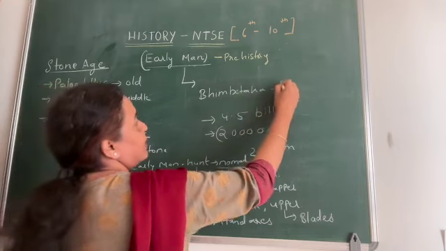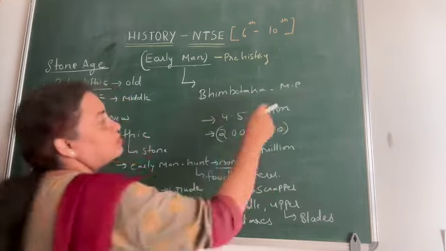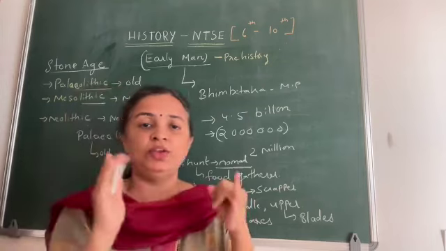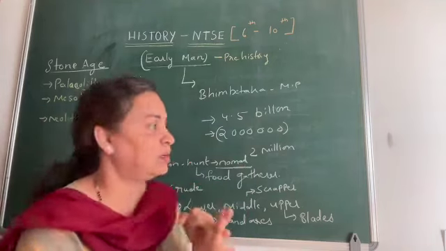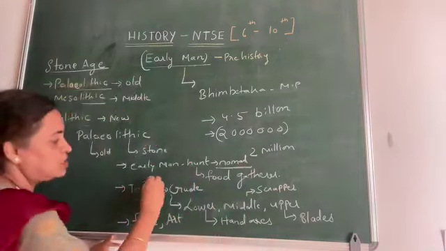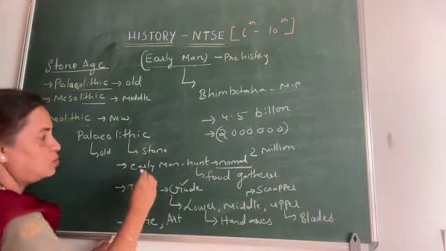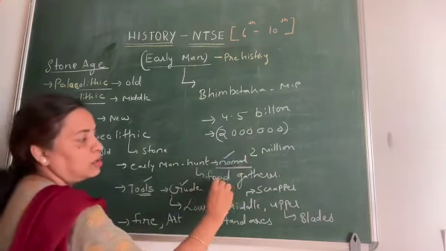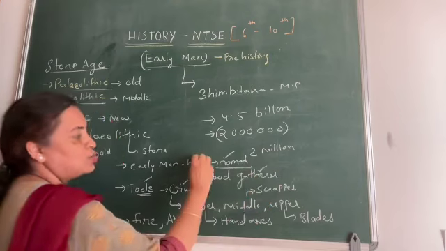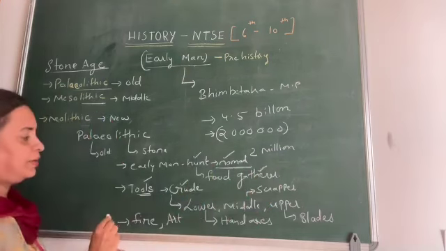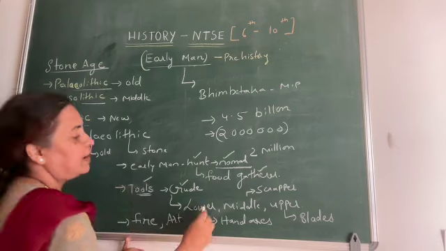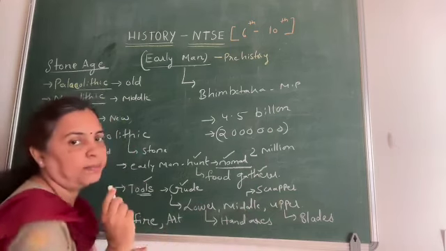So he knew fire, he knew artwork, he also knew how to make tools. They were all crude. He used to be a nomad. He could do food gathering, and he used to hunt. And the Paleolithic age is divided into lower, middle, and upper.